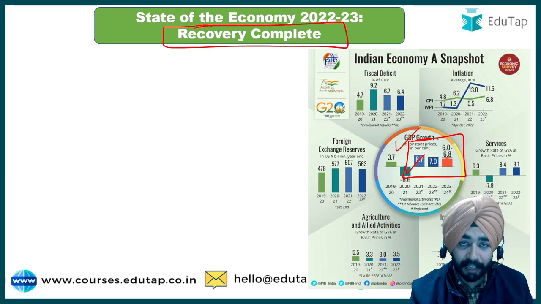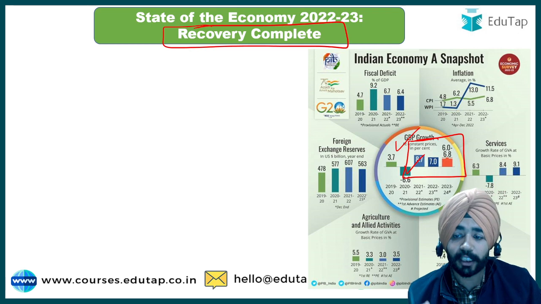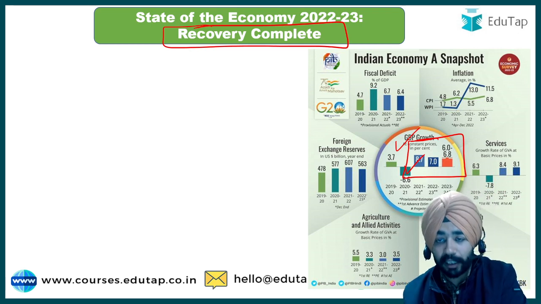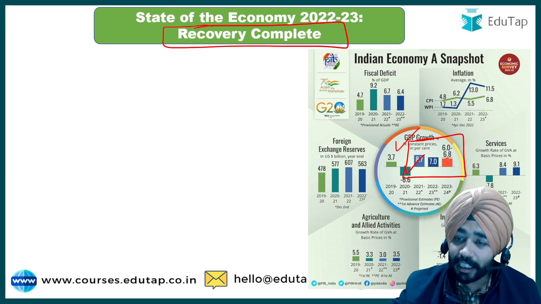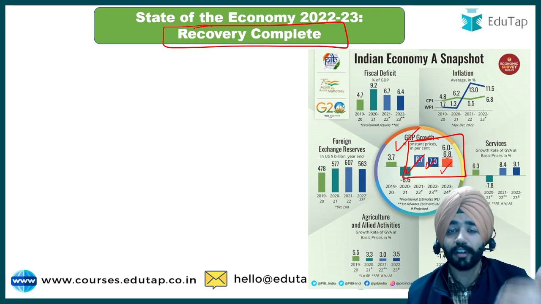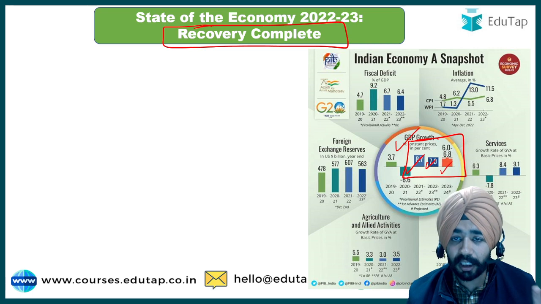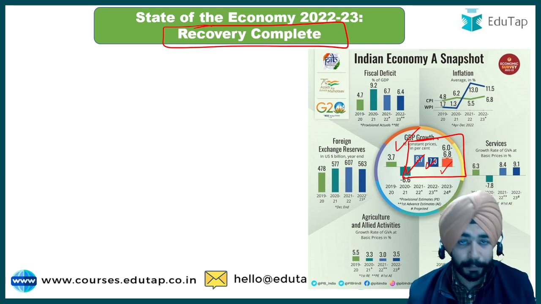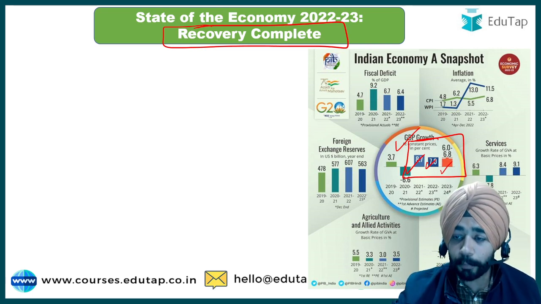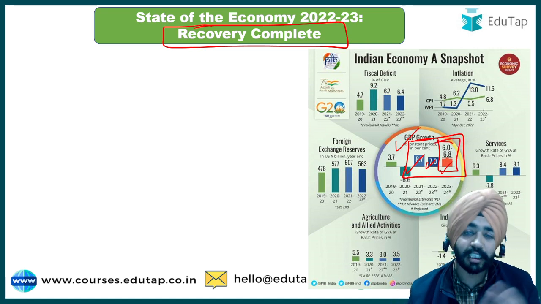From the pre-pandemic level, or due to the impact that was shown by COVID, now we are recovering from that. This is the main thing, that recovery is complete. And you can see here also, the growth will be on a positive note. For the year that is running, the projected growth rate is 7%, and for the next year, the projected growth rate as per the economic survey is between 6 to 6.8%.